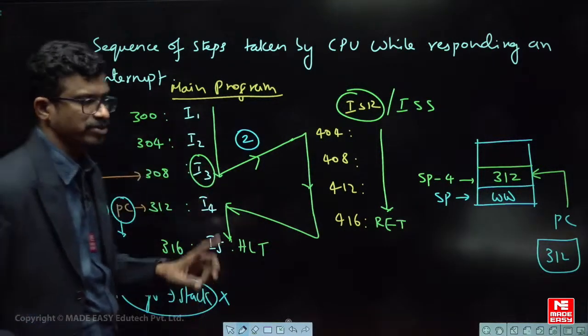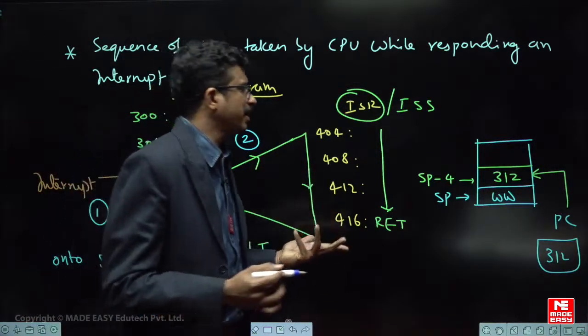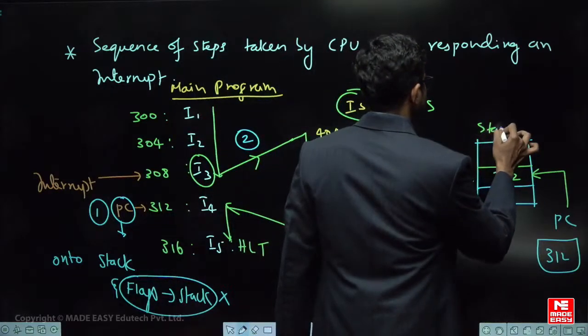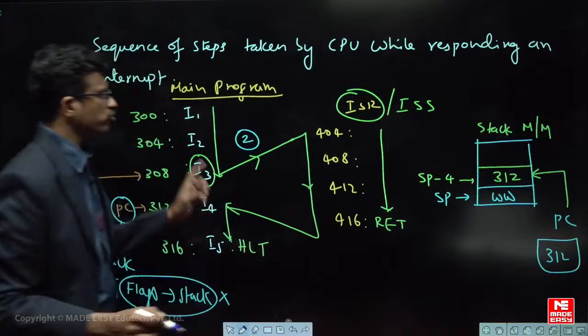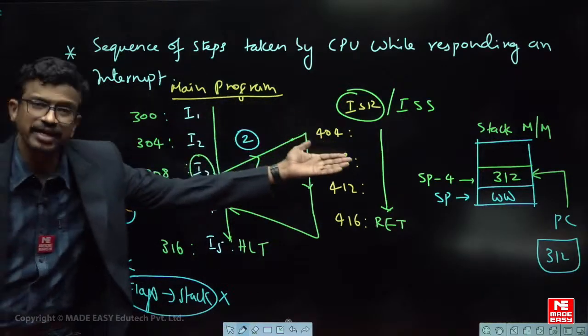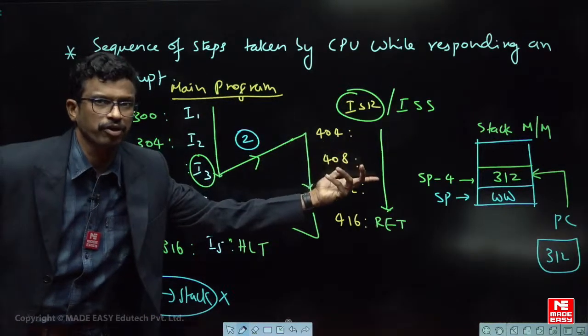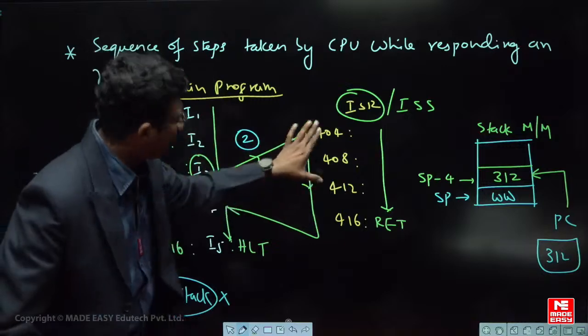So that is the first step. He's asking what is the data at the top of the stack memory. If it is a stack memory, so this is the first step. The second step is program control is transferred to the interrupt service routine, means application program address. Fine, right? So I'm assuming some address here.